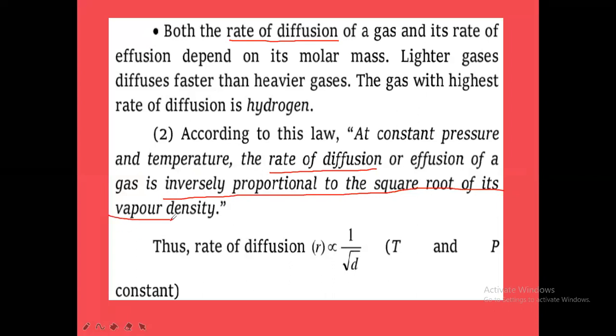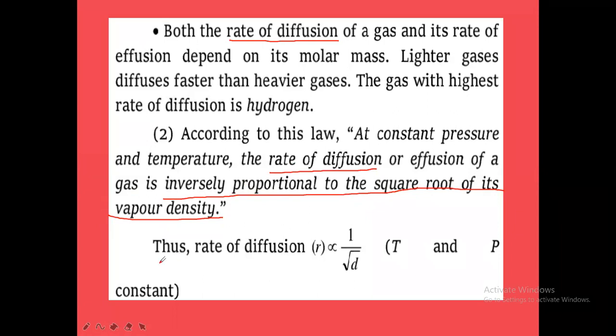Square root of vapor density, square root of density, square root of gram molecular weight. So rate of diffusion is inversely proportional to the square root of density, vapor density, molecular weight.